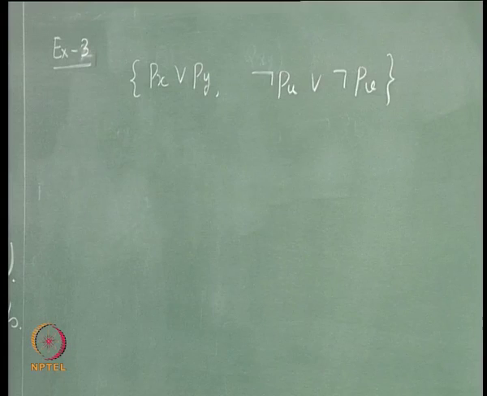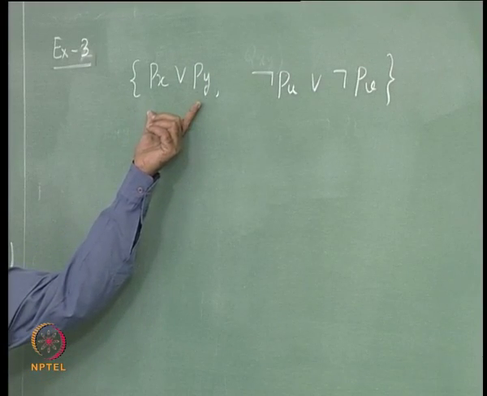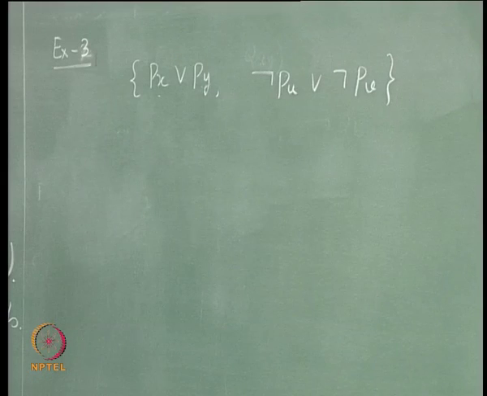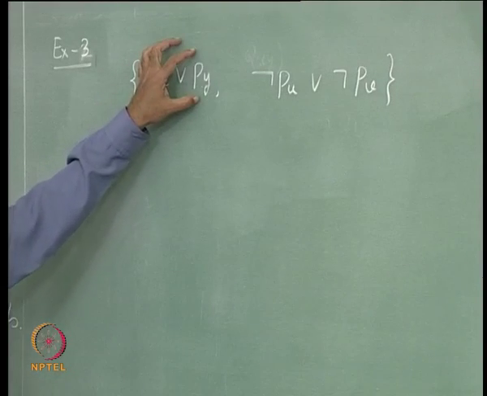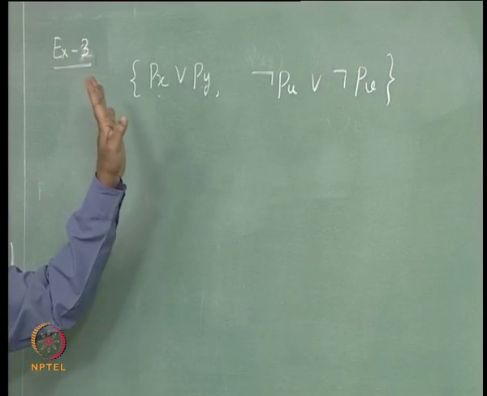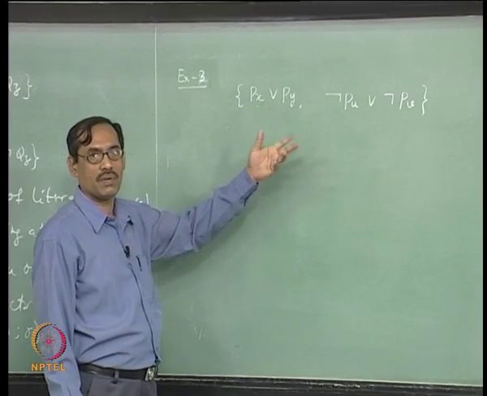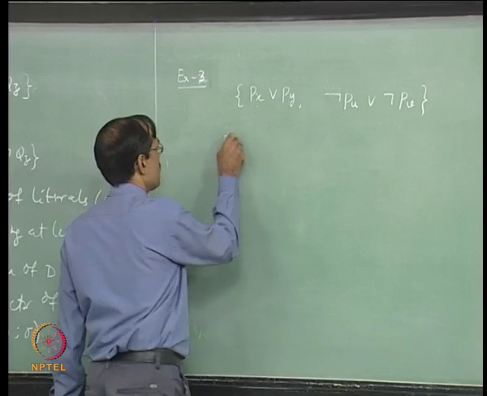Now, how to choose a factor? We just take this set of literals px or py. Now px is a literal, py is a literal, that is my D. There are two literals, so I just take D as that. So C is px or py, D I take also equal to C. Now their most general unifier is x by y, right. So sigma equal to x by y.